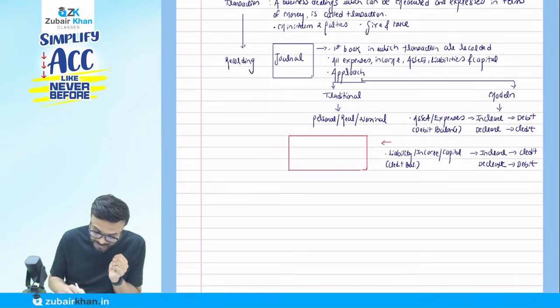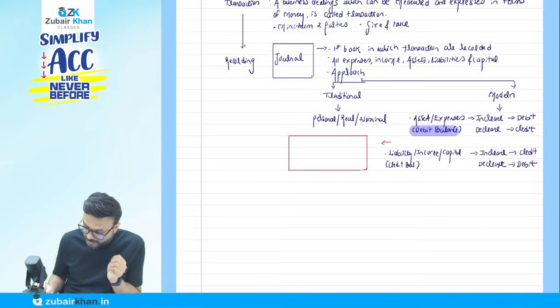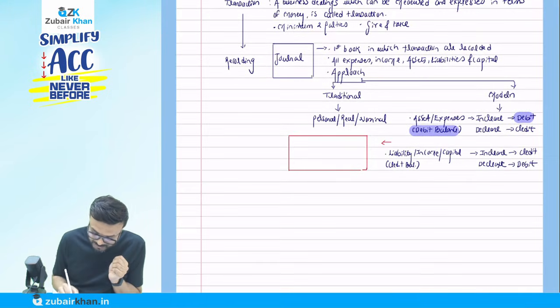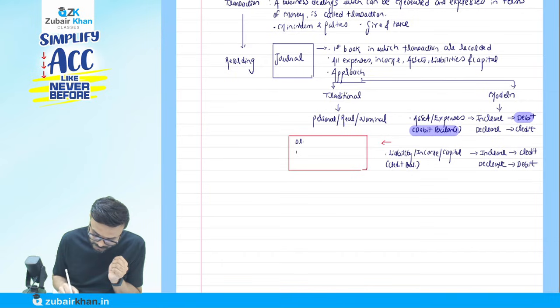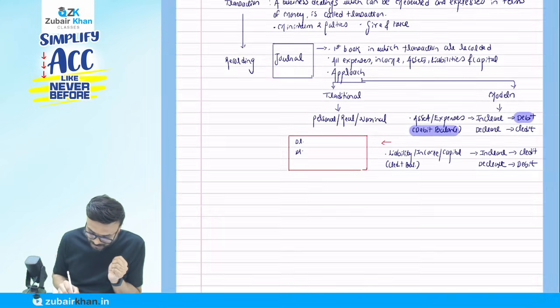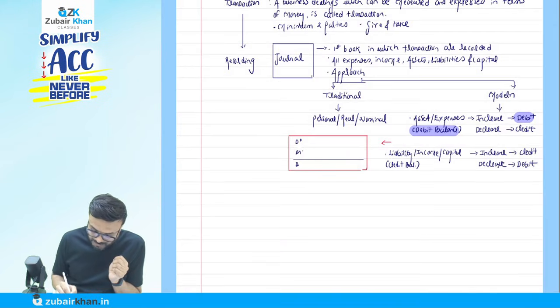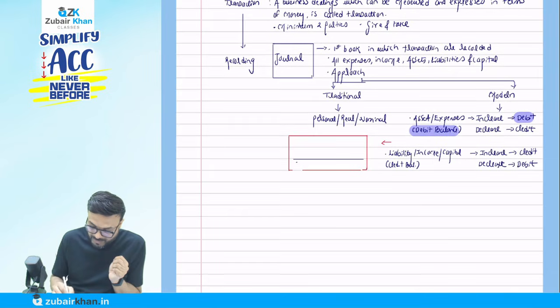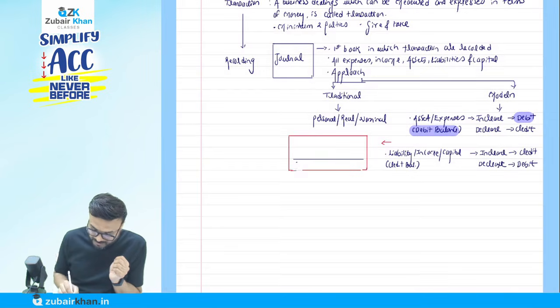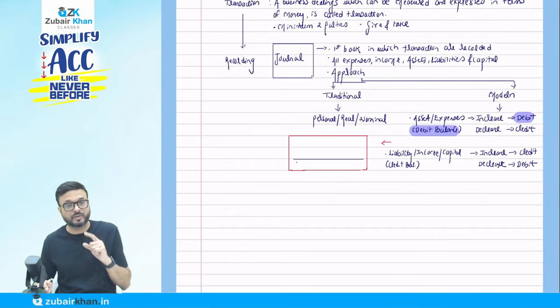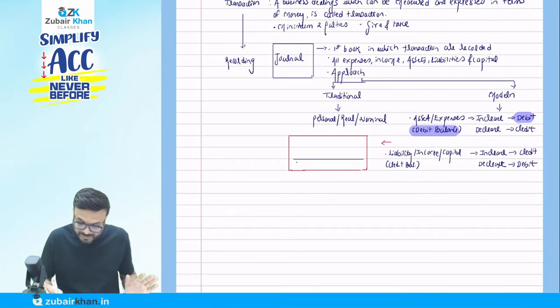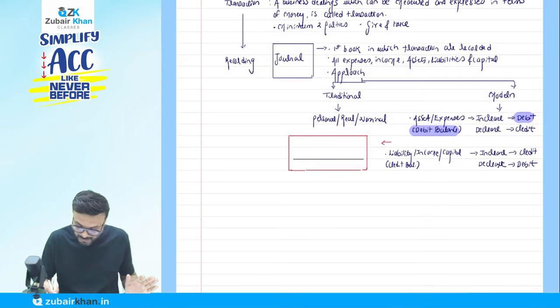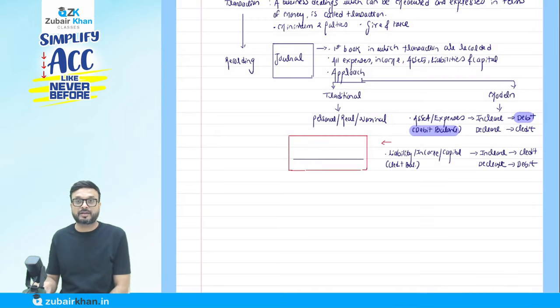If something has a debit balance and you're debiting it, this is plus. You got the point? This is exactly what I'm doing here. Debit is going to be plus.